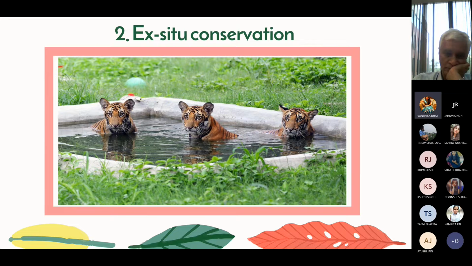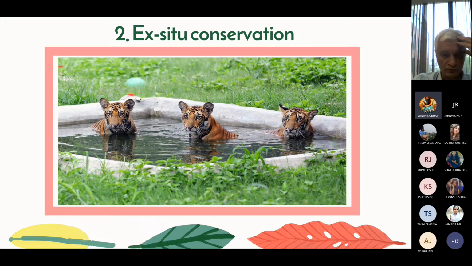The last one is ex situ conservation. It is defined as the conservation of components of biological diversity, the sample of genetic diversity, particularly of an endangered species, outside their natural habitats. It involves maintenance and breeding of endangered plant and animal species under partially or wholly controlled conditions. For example, zoos, botanical gardens, aquaria, nurseries, DNA bank, seed bank, gene bank, etc.